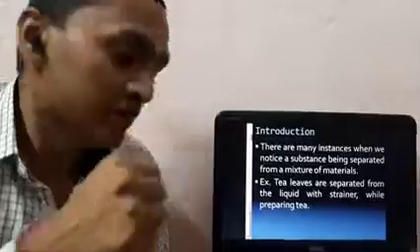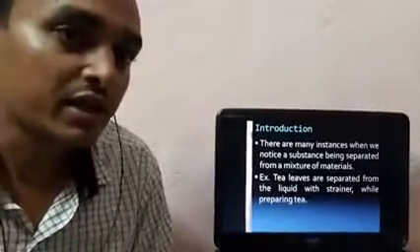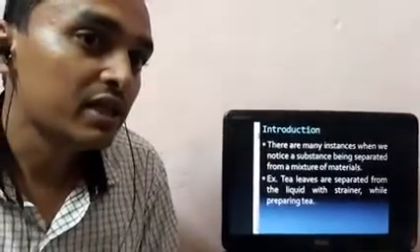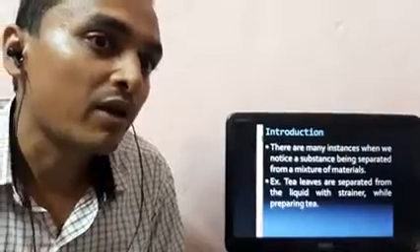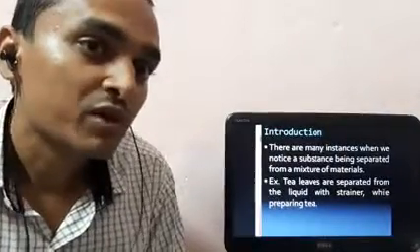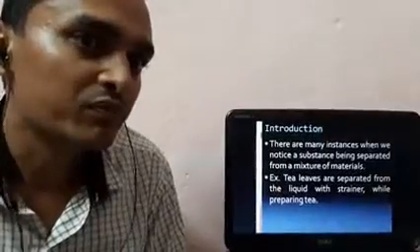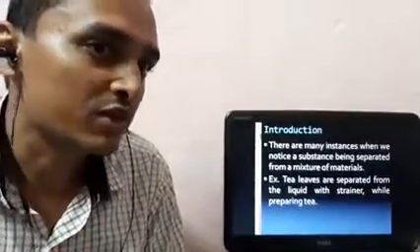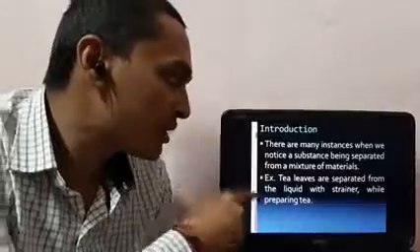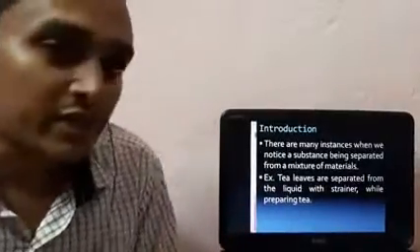For example, tea leaves. If you want to drink tea, the tea leaves give a proper flavor to the milk and water. Now these tea leaves have to be removed, so that becomes a separation. Tea leaves are separated from the liquid with a strainer.